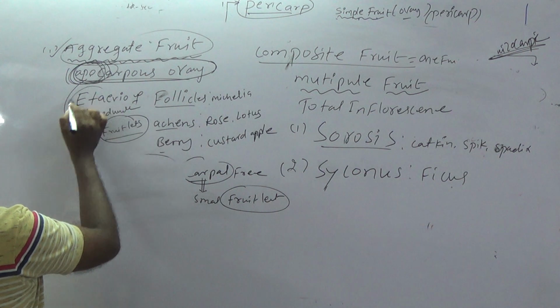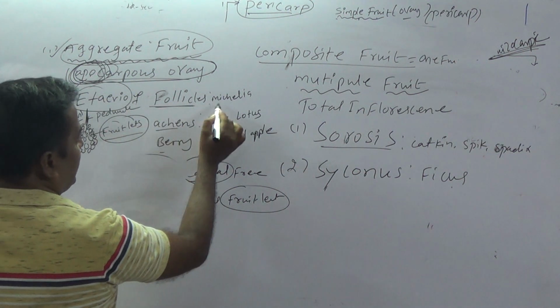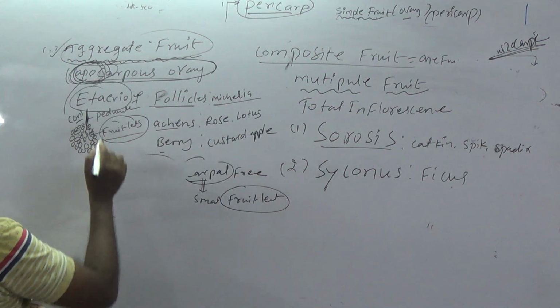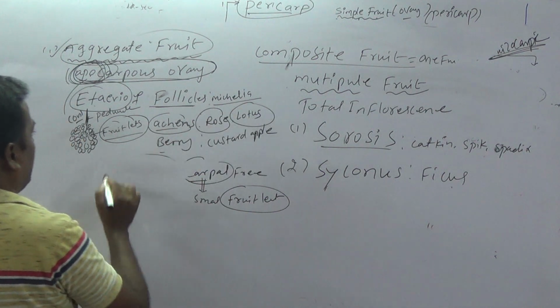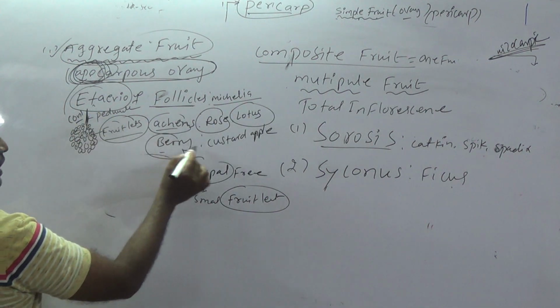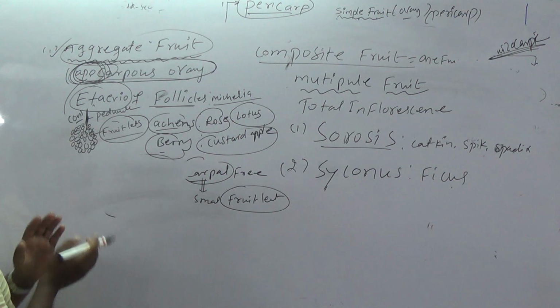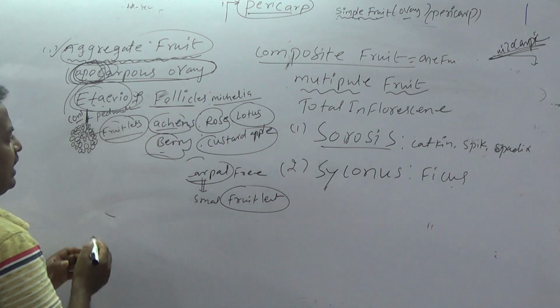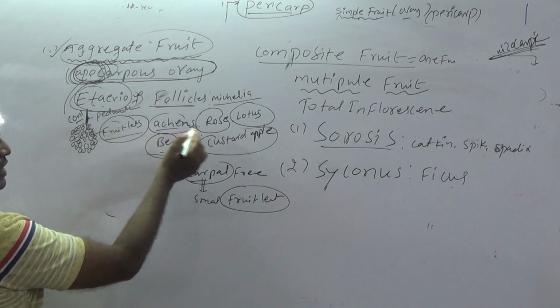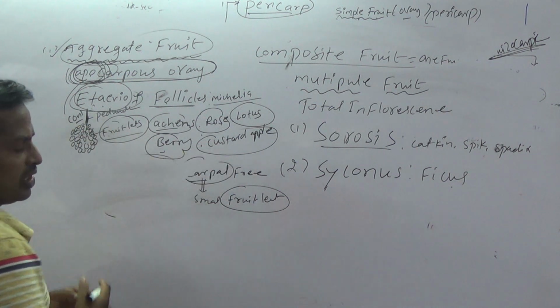For example, etaerio is nothing but a bunch of fruitlets. Etaerio of follicles, example Michelia; etaerio of achenes, rose and lotus; and etaerio of berries, custard apple. Etaerio is nothing but a bunch of fruitlets.